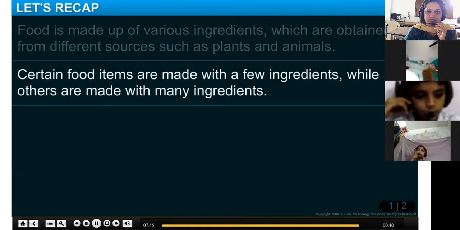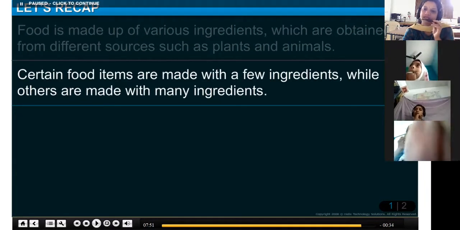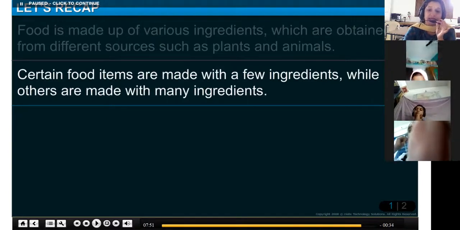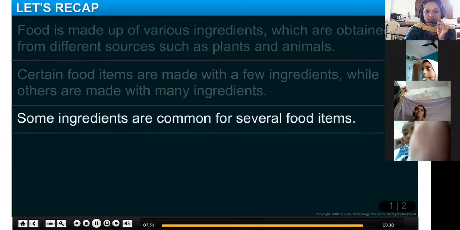Some food items are made with a few ingredients while others are made with many ingredients. So certain food items are made with very few ingredients. Some of them need many ingredients to prepare a dish. Some ingredients are common for several food items.